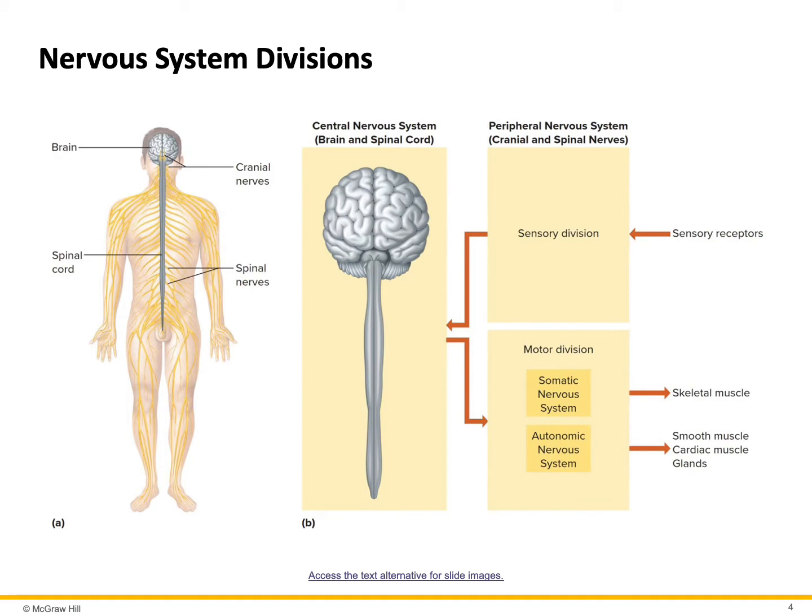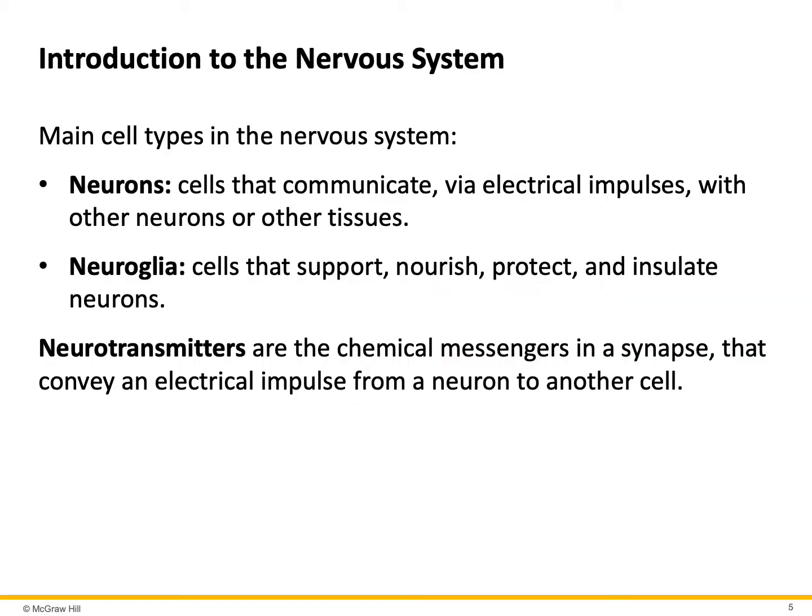If the motor division ends to a conscious organ such as skeletal muscle, it is called somatic nervous system. However, if the motor division ends to an unconscious organ such as smooth muscle or cardiac muscle, then it is called autonomic nervous system. The nervous system is made of two types of cells, neurons and neuroglia.